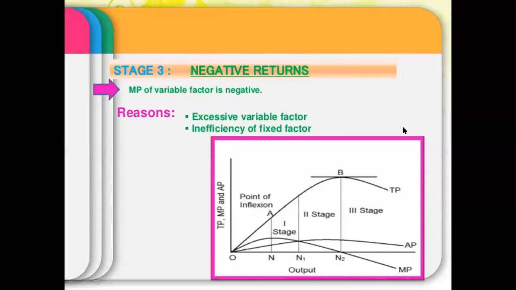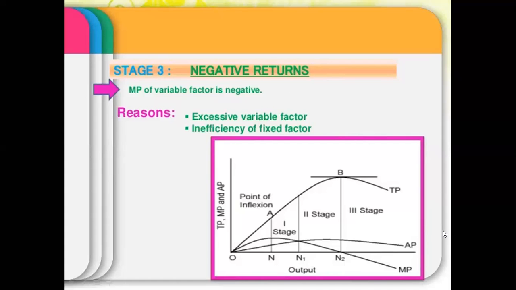and then becomes negative. Can anybody tell me which is the point of saturation in the given diagram? As you can see on the screen, I give you options: A, B, N, and 1.